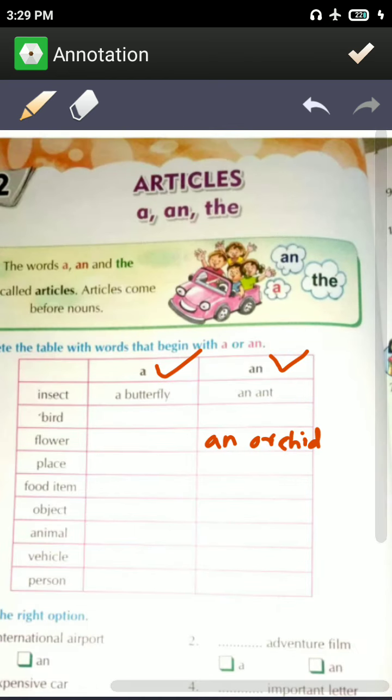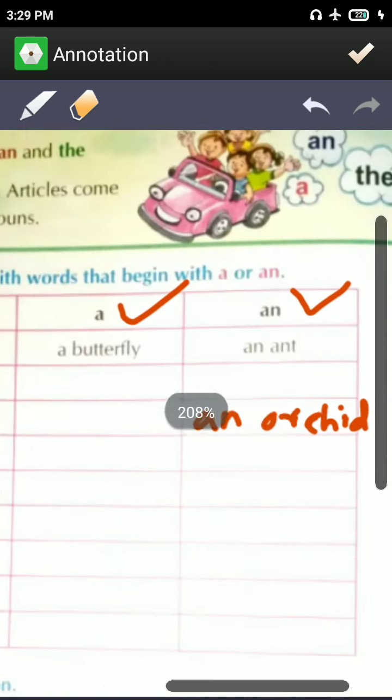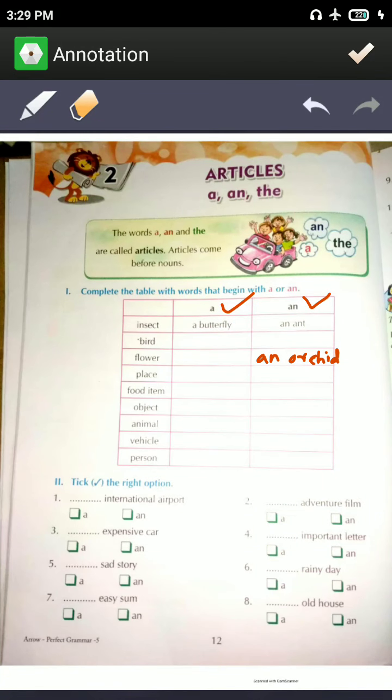Orchid. Place, you can say a school. And here you can say an airport. Food item, a burger. With an you can say an ice cream. Please buy me an ice cream, or please buy me a burger. Object, a pen. And here you can say an eraser. Animal, a deer, an elephant. Vehicle, a bus, an airplane.